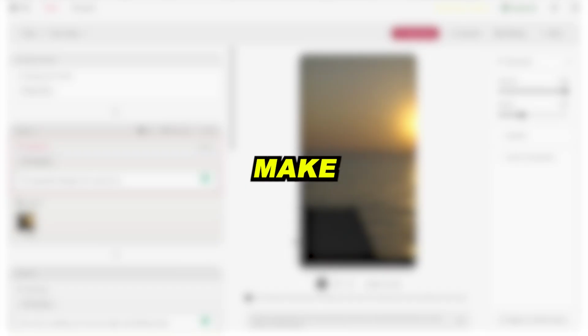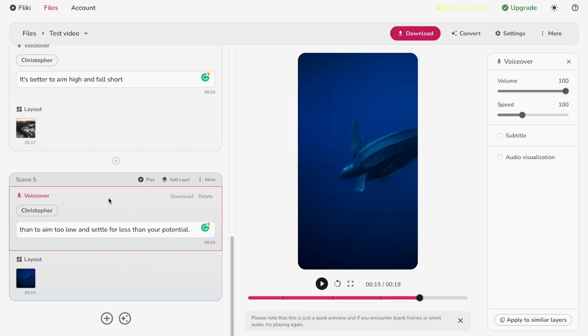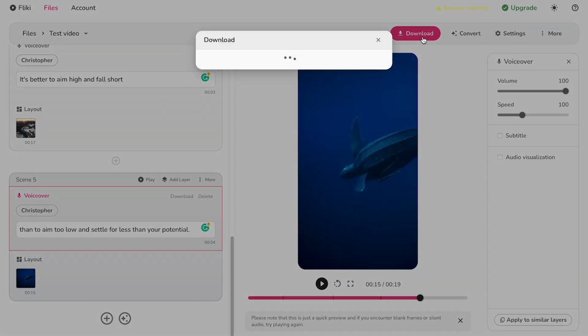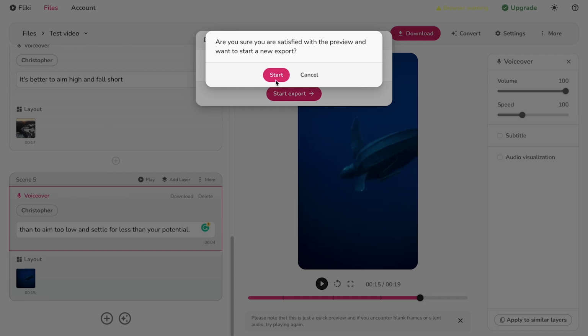Also, manually make the last scene longer. You'll need it for the background music we'll add later. It's really important. I'll explain why. For now, go to the last scene, choose more, and then set the scene to be 4 seconds long. After that, click on download, and we've got the first draft of our video.